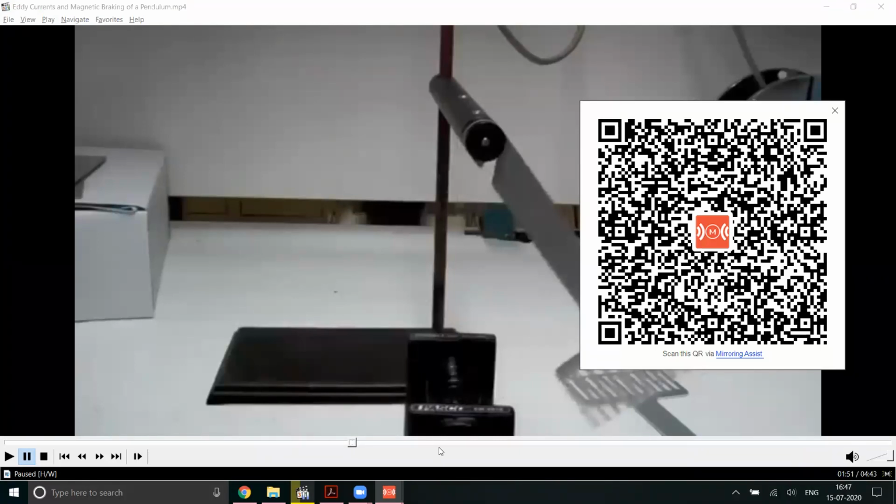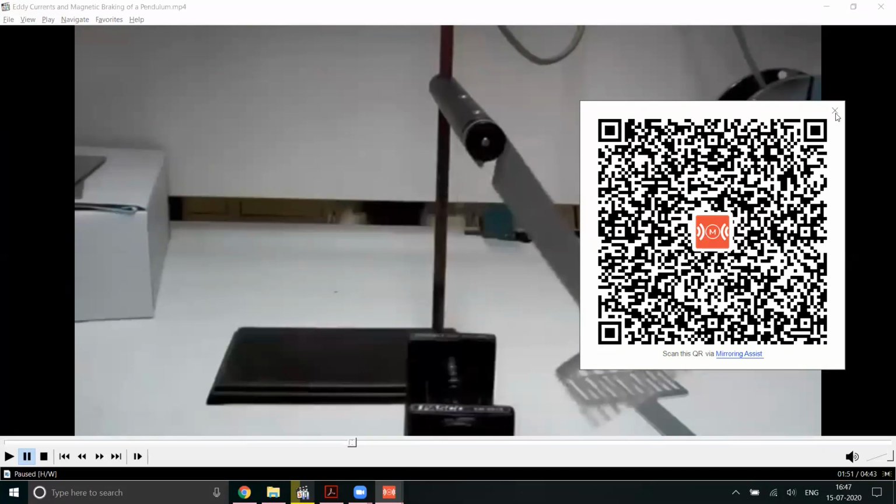So what happened with the third one? It oscillated. Why? Because there is no area at all. Is there any area linked with that coil? No, sir. Reason being, it is open at one of the ends. Then there is no area linked with it. So that was the reason.